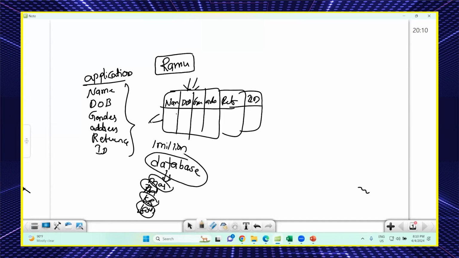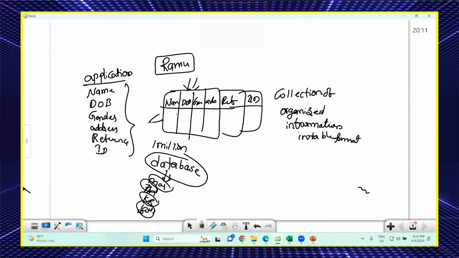So simple to say, this is organized information, right? They follow a proper order. What information are we gathering first? Name, date of birth, gender, address, reference, ID. This is how we are capturing the information. Does it make sense? So, organized information. Simply, a database is nothing but a collection of organized information in table format. Table format. Makes sense?